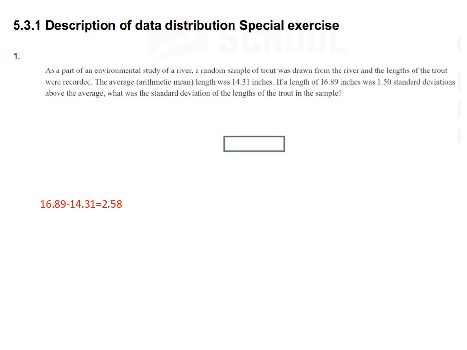So, length is 16.89, it is 1.50 standard deviations above, and average is 14.31. So now take the difference: 16.89 minus the average 14.31 is equal to 2.58. Okay, and that is 1.5 standard deviations. So divide 2.58 by 1.5, we get 1.72. So the standard deviation of the length of the trout in the sample is 1.72.